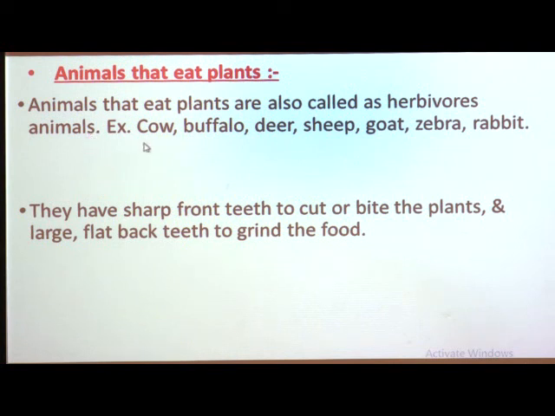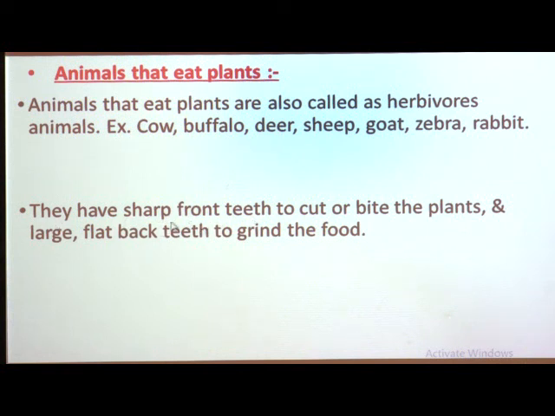Animals such as cow, buffalo, deer, sheep, goat, zebra, rabbit, horse, etc. eat plants. So, they are called herbivorous animals, and they are able to eat the plants because they have sharp front teeth.